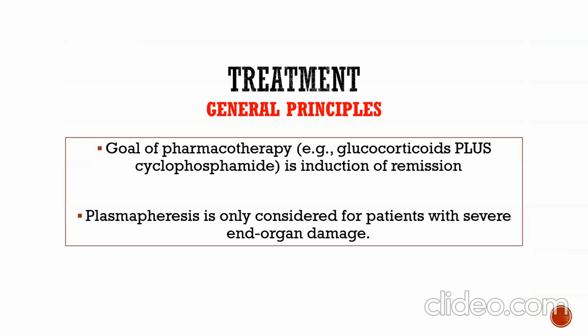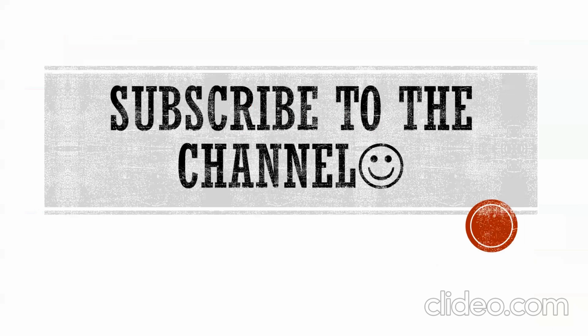Treatment general principles: the goal of pharmacotherapy is glucocorticoid plus cyclophosphamide for induction of remission, and plasmapheresis is only considered for patients with severe end-organ damage.